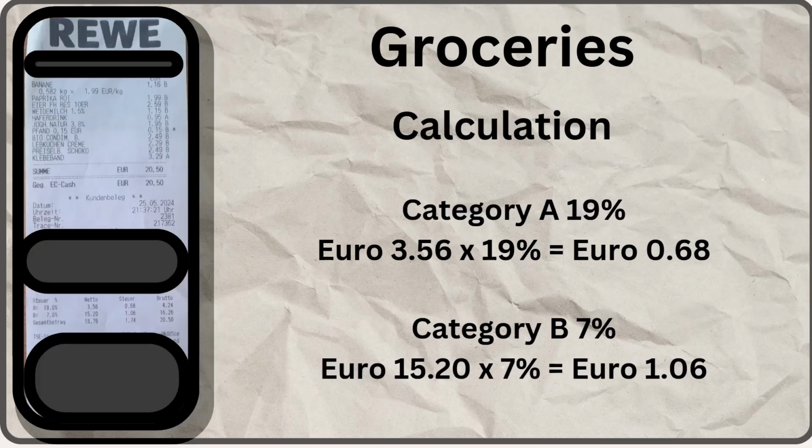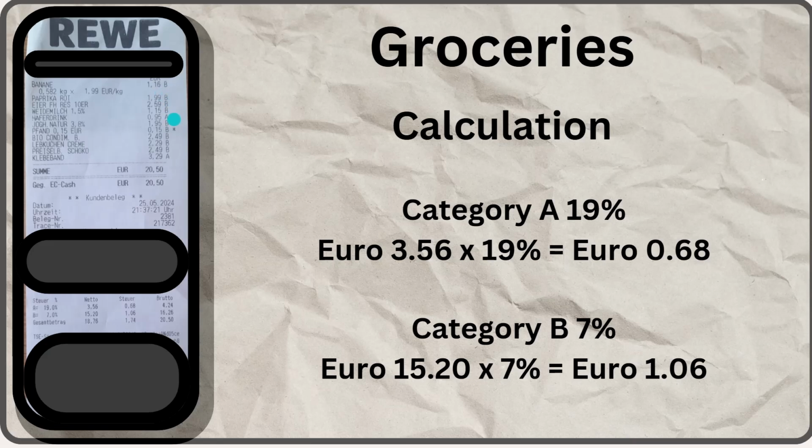So let's take the example, moving further, of a grocery store. This is one of the supermarkets, Rewe, and these are some articles or the goods which I purchased, and these are the amounts like 1.16, 1.99, and so on. However, here also, if you see, this is B, which means a reduced rate, which means 7% value added tax was charged on banana. That is a basic commodity, or basic goods, which I purchased. And for this basic good, it was charged 7% as a value added tax.